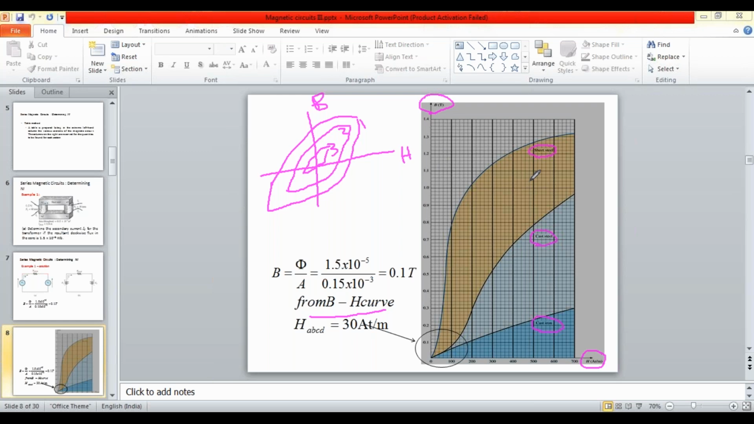I have taken only some portion, as provided by the manufacturer. For the calculated value of B equal to 0.1 Tesla, we locate that 0.1 Tesla point, and corresponding to that for the sheet steel material, you extend a line onto the x-axis. This point is your H of 30 ampere turns per meter, the magnetic field intensity. Did you get this point?